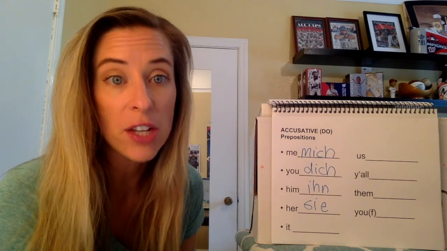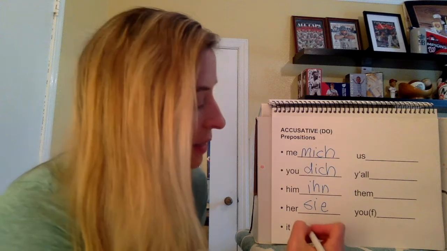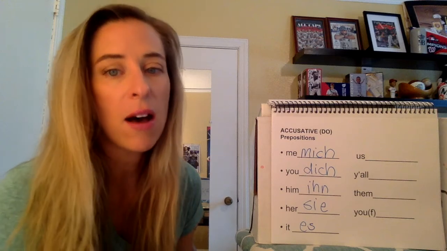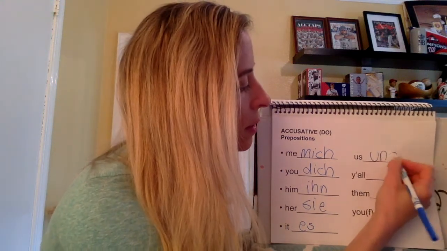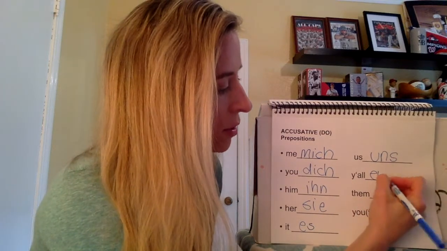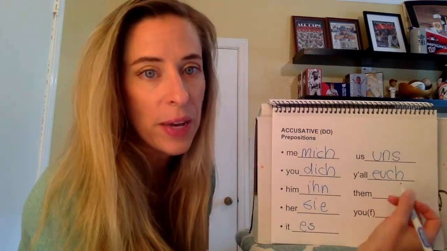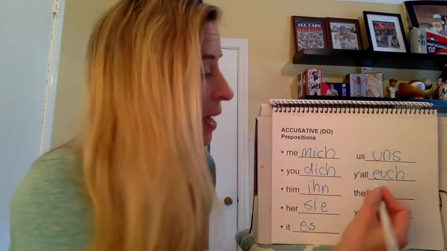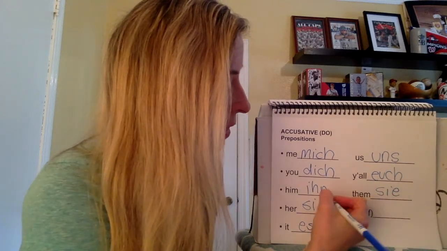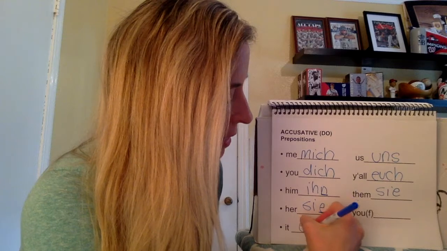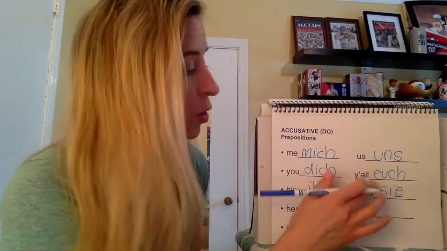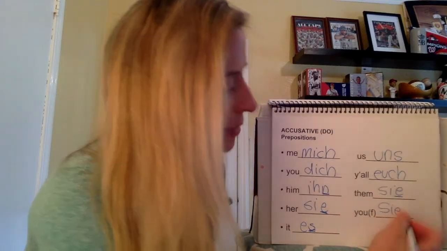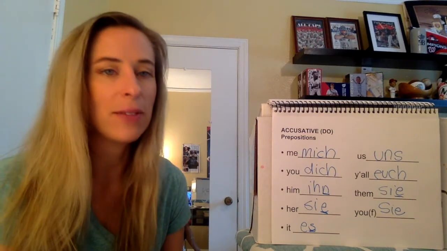If you want to say this is for her, you'd say das ist für sie. So we're getting those endings there. Us is uns. Y'all is euch, so those are actually the same as dative, so we don't have to worry about it. And then them, if you wanted to say this is for them, that's going to be sie, because that's plural. And you formal is going to be the same, Sie, just capitalized. All right, so now we have those in our head.